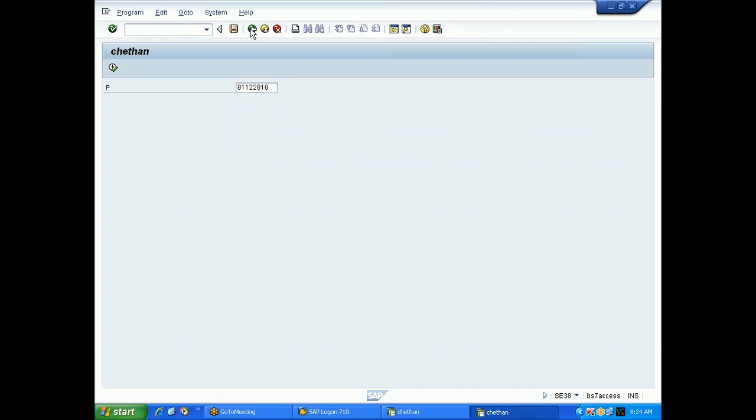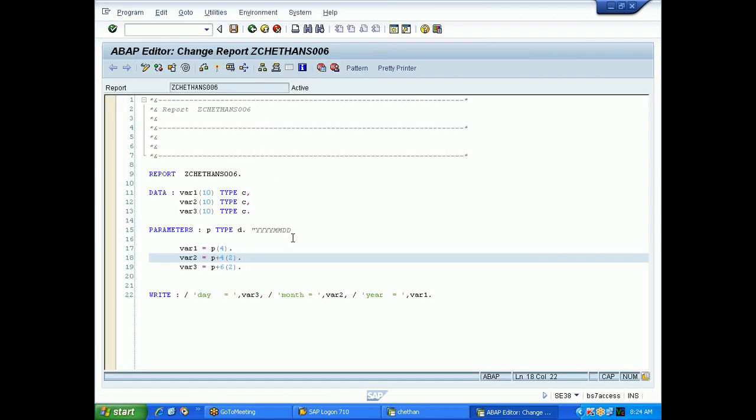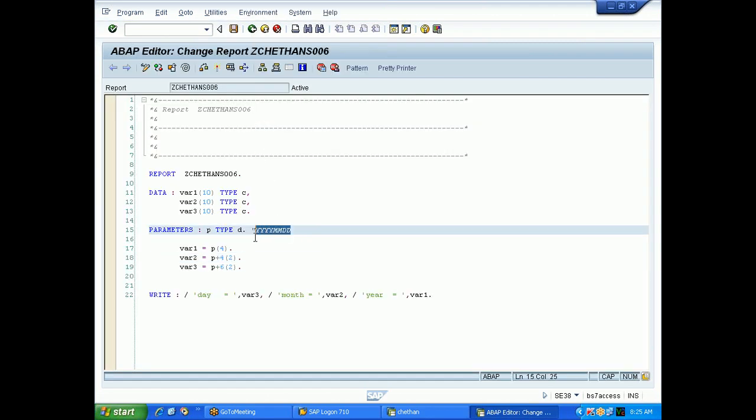No, no. While storing, it is separating with the dots, no? Yeah, but here there is no separators, nothing. It will store in just this format, dd.